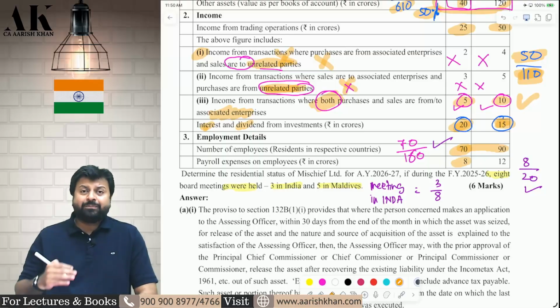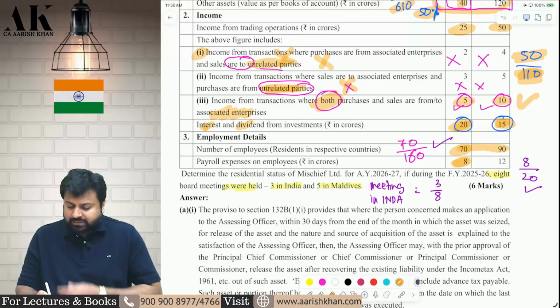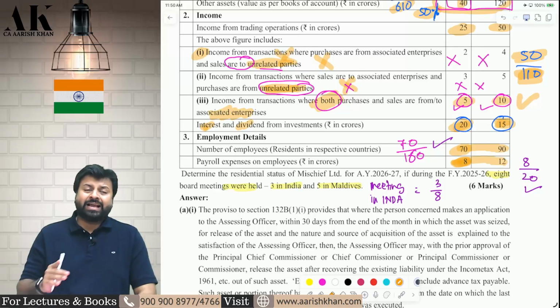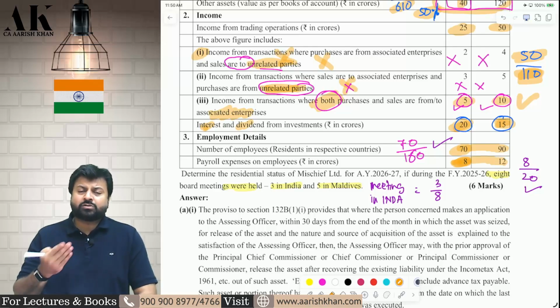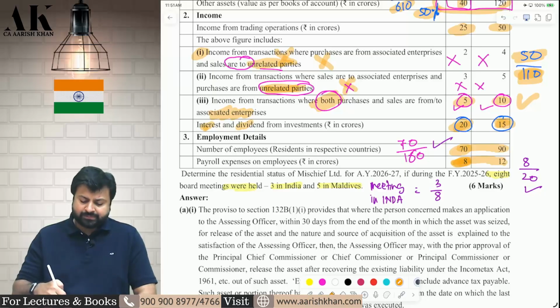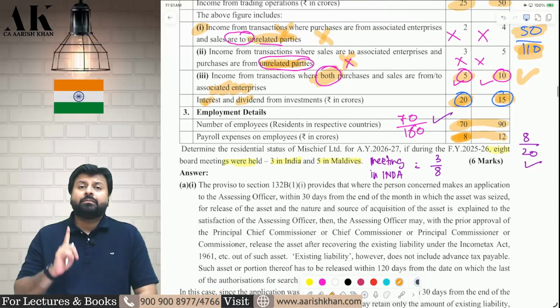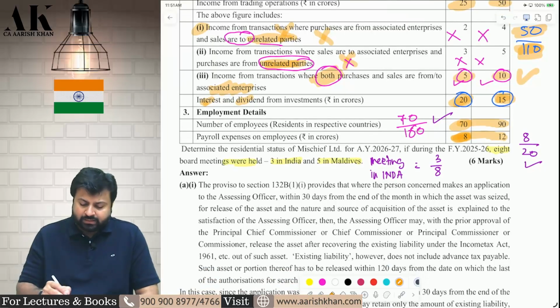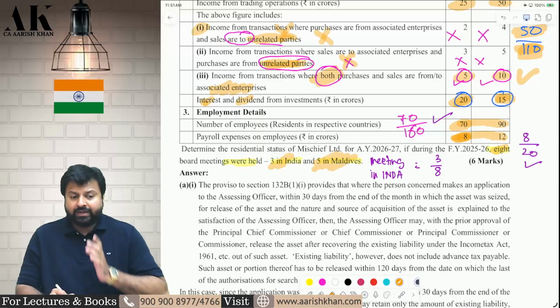Fourth condition, the payroll expense on the Indian employee should also be less than 50% of total expense. Yes, the payroll expense on Indian employees is 8 lakhs and the total is how much? 20 lakhs. Therefore, the payroll expense on Indian employees is also less than 50%. And last but not least, majority of the board meetings should be held outside India. So out of 8 board meetings, only 3 are held in India, 5 are held in Maldives.